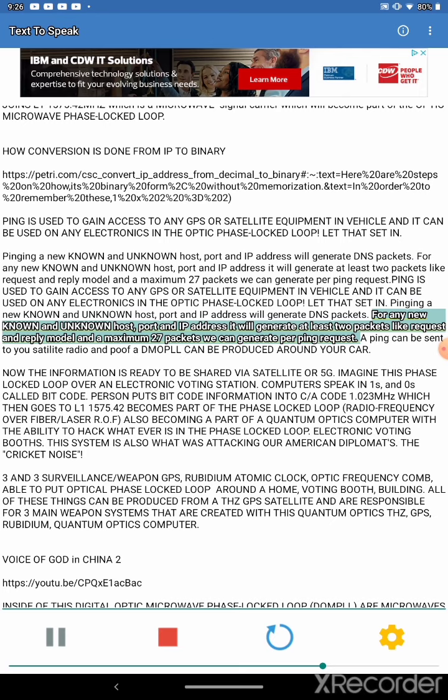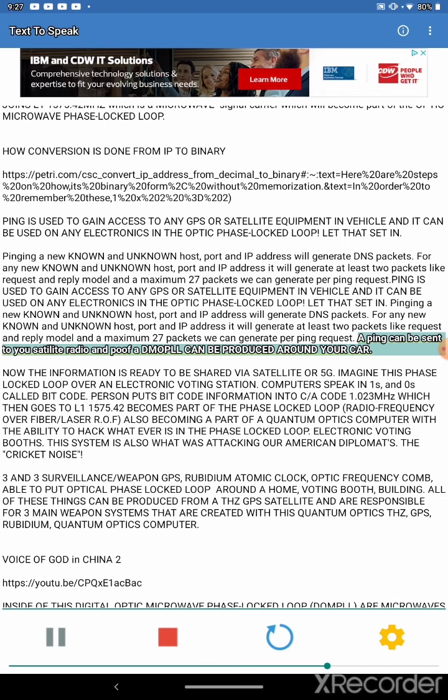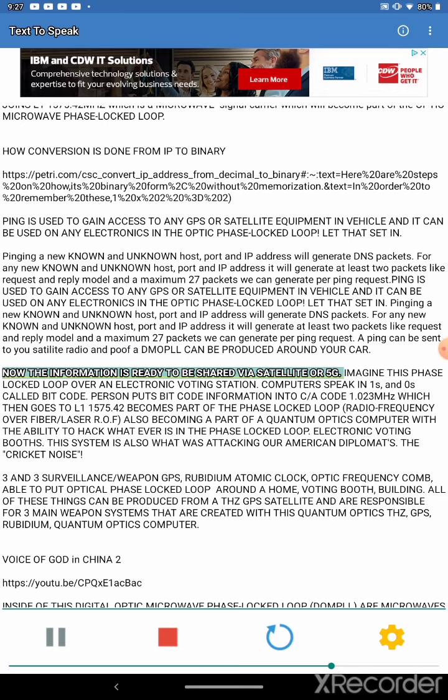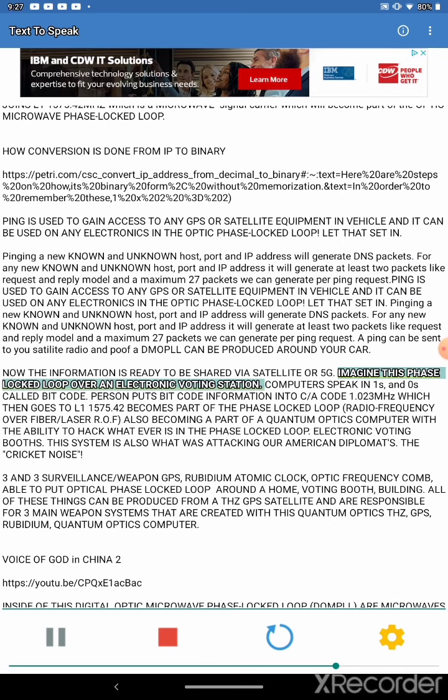For any new known and unknown host, port and IP address, it will generate at least 2 packets like request and reply model, and a maximum 27 packets we can generate per ping request. A ping can be sent to your satellite radio, and poof, a DMOPLL can be produced around your car. Now the information is ready to be shared via satellite or 5G. Imagine this phase locked loop over an electronic voting station.